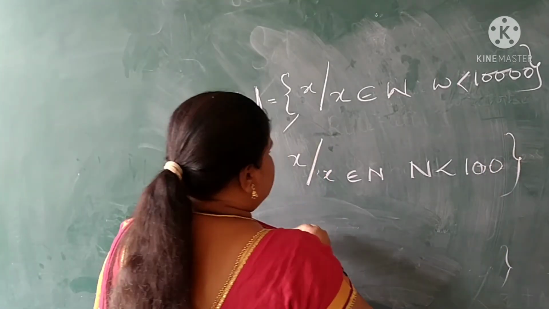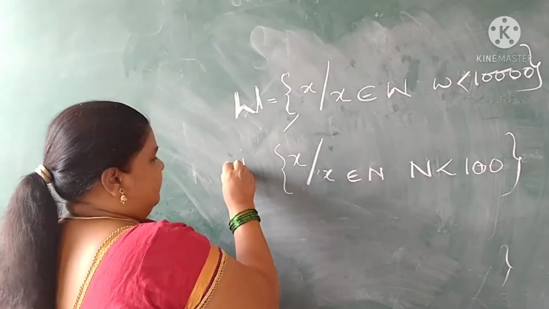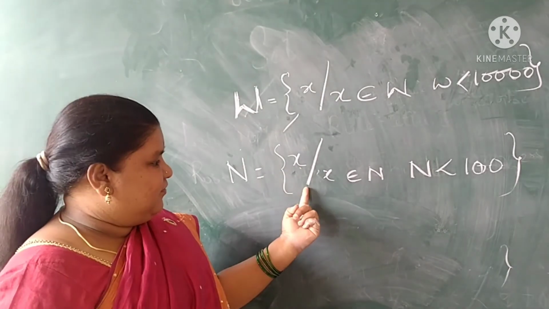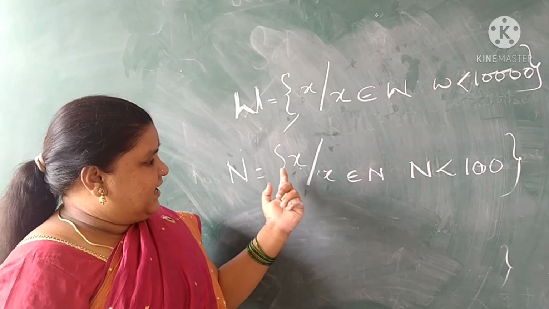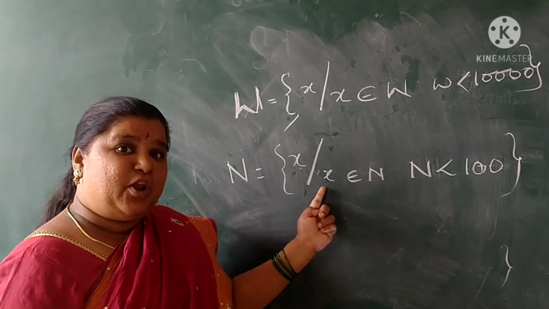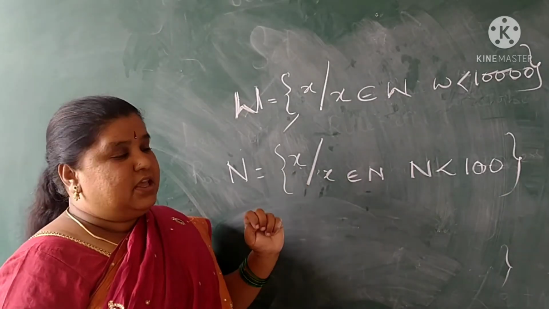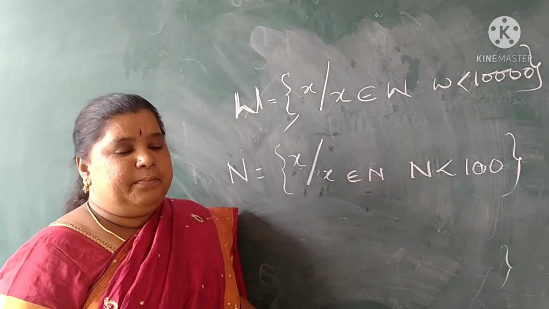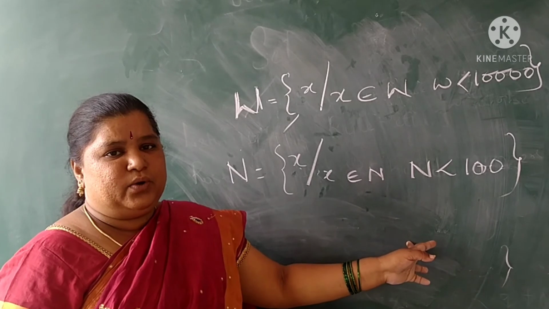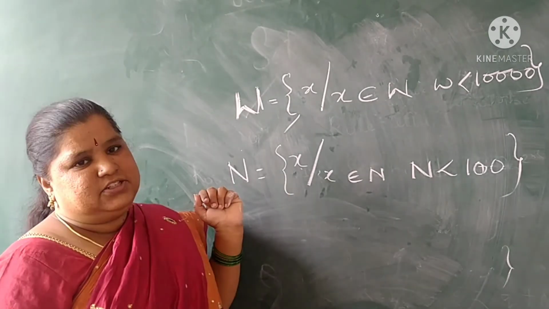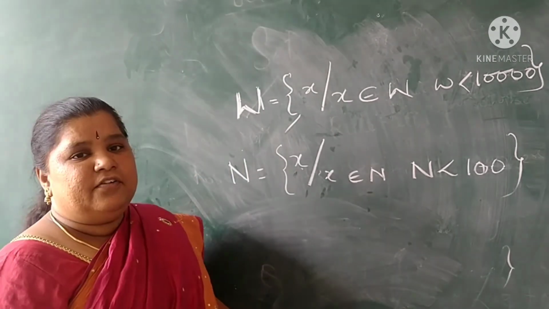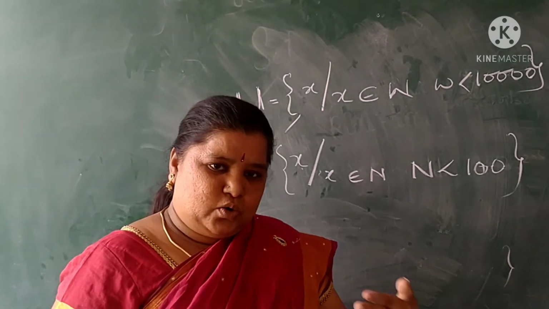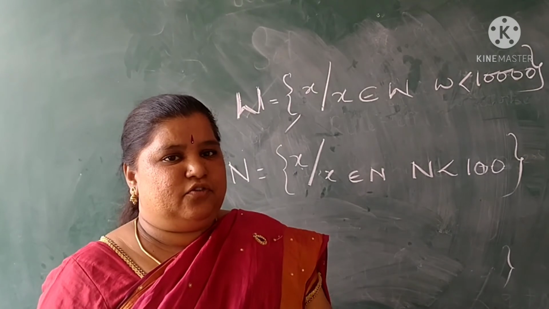So what is meant by this? These are the natural numbers. N means natural numbers. This symbol is for such that. It is x such that x belongs to what? Natural numbers. And how many natural numbers should be there? It should be less than 100. Means the numbers from 1 to 99 all come under this set. In such a way we can represent the sets in roster form as well as in set builder form.